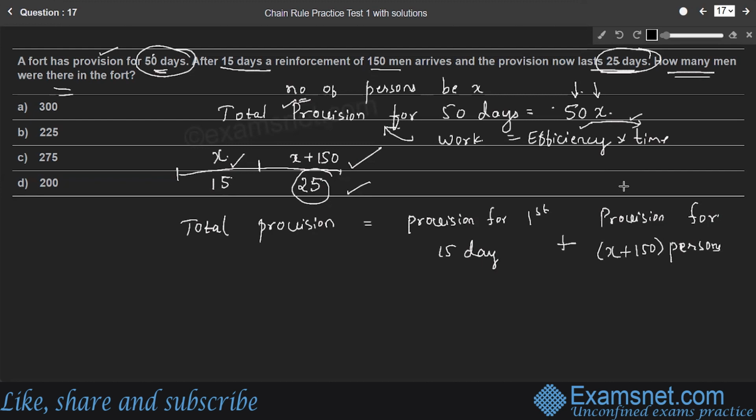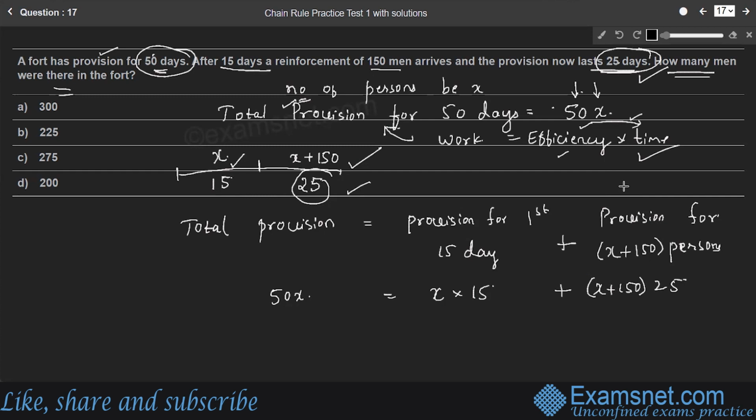So more the number of persons, less will be number of days. If persons are more, provisions will last for less number of days. If number of persons is less, provisions will last for more number of days. So here total provision is 50 into X. Provisions for first 15 days is nothing but number of persons into time, efficiency into time. So there were X number of persons for 15 days, plus there were X plus 150 persons for 25 days, because provisions last only for 25 days after 15 days. It is directly given in the question.